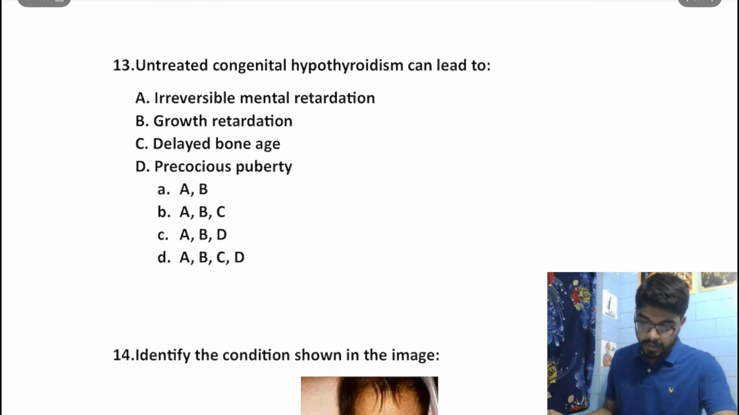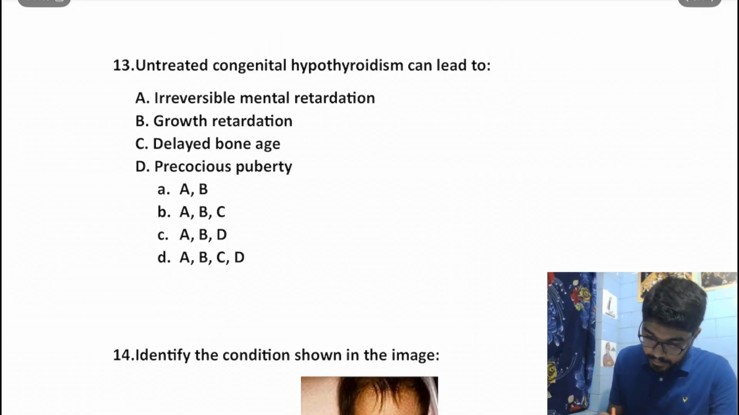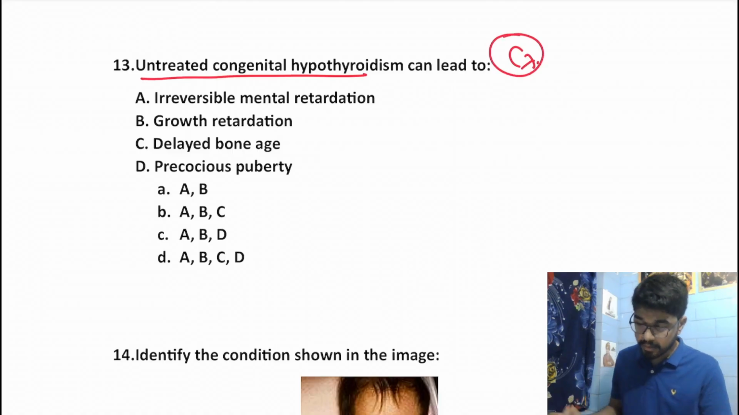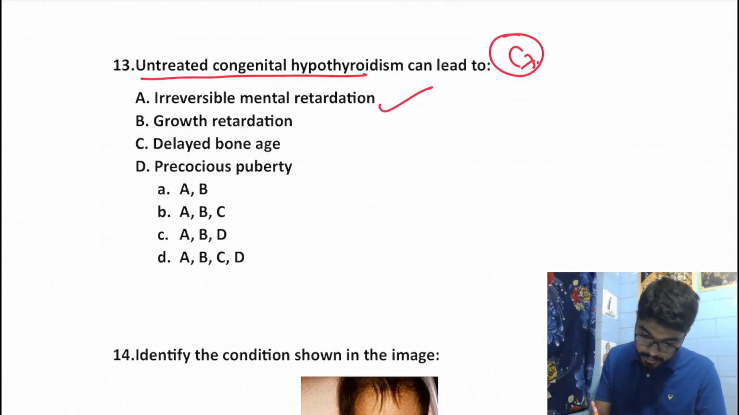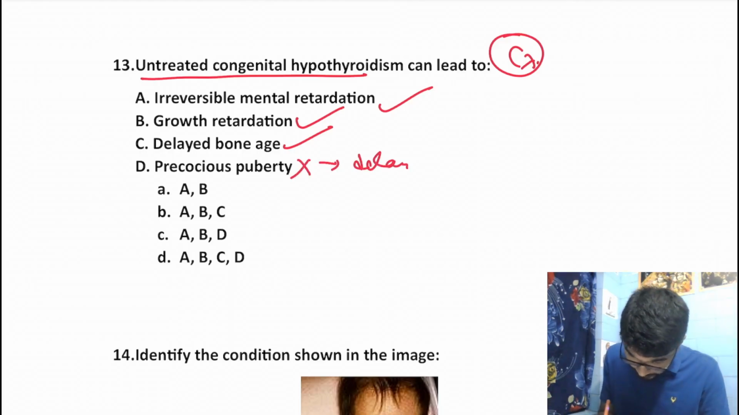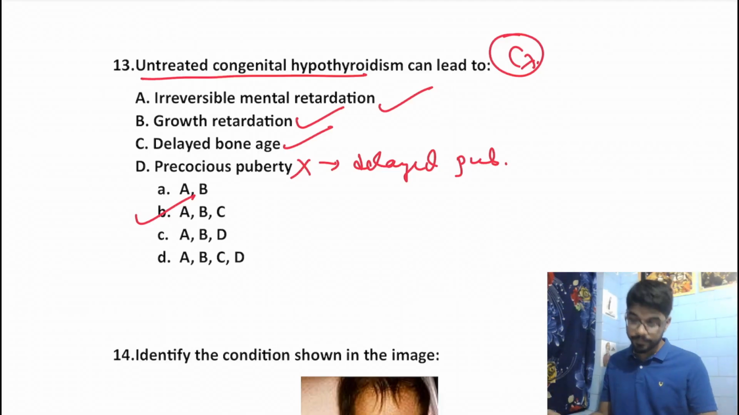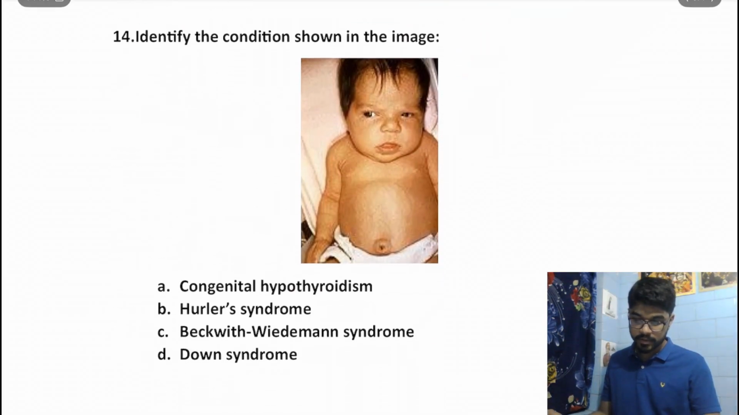Moving on to the next question. Untreated congenital hypothyroidism can lead to... So we need to discuss the complications over here. Irreversible mental retardation, yes. Growth retardation, yes. Delayed bone growth, yes, we get delayed bone age. Precocious puberty, no, we get delayed puberty in hypothyroidism. So the answer should be A, B and C. Okay. Moving on to the next question.